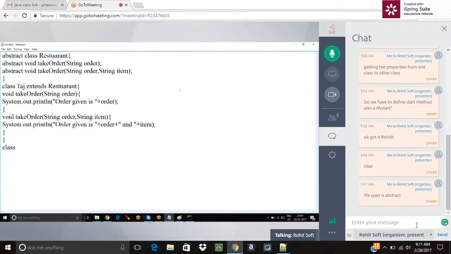Now a class is there, AbstractOverloading. Here inside this, public static void main. What do you mean by static in this?